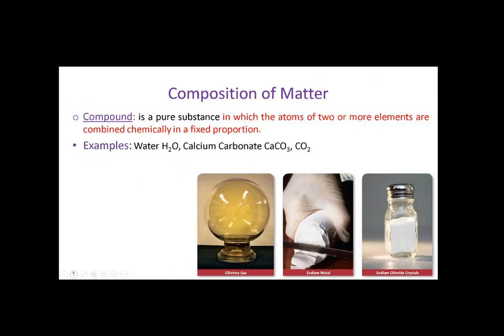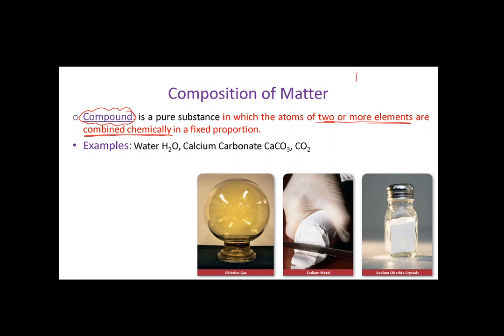The other kind of the pure substance is called the chemical compound. The chemical compound is also a pure substance, but it contains atoms of 2 or more elements together. Not only that, but these elements must be chemically combined together. Not just mixed together, no. There must be chemical bonds in between. روابط كيميائية. In this case, we call it a chemical compound.